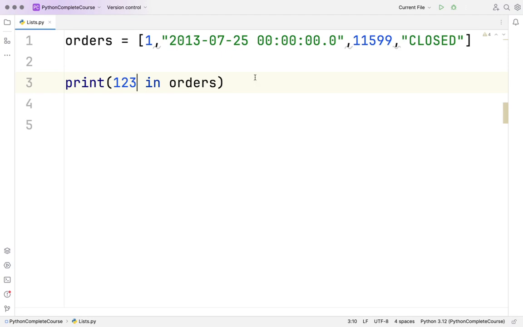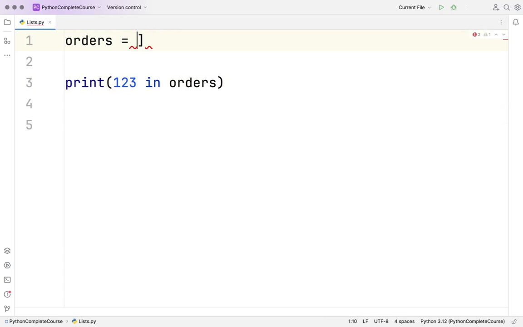Now, what if you, let's say, have an orders list, and you have some order IDs here: order ID 50, order ID 40, and let's say order ID 50 again, 30, and another order ID 50, right? Some order IDs are repeating.